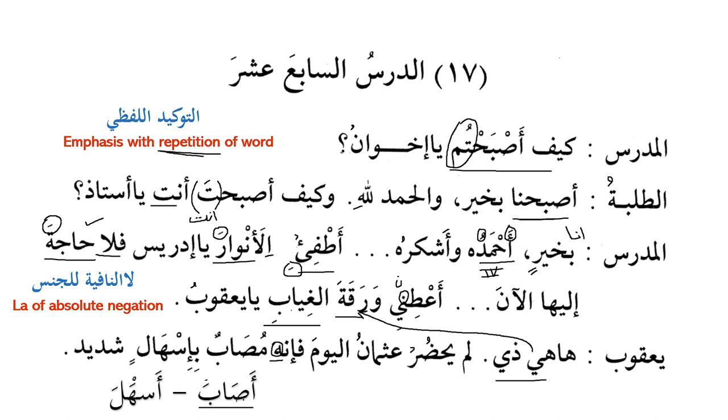So asaba yusibu isabatan fahuwa musibun fadhaka musabun. So this is not ismul fa'il, this is ismul maf'ul. Because we have a weak letter, that's why the changes will take place, and we will discuss inshallah in the exercises. But we see that it starts with dhamma, and then we have fatha. So when we have fatha, then basically what happens? This is ismul maf'ul. Isthalin. What about isthalin? What kind of noun is this?